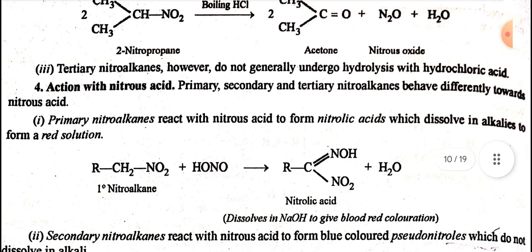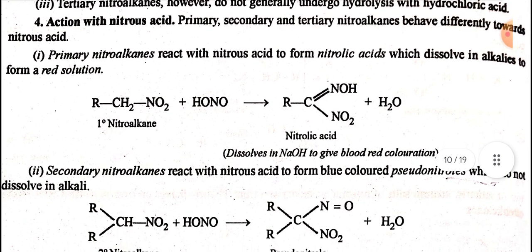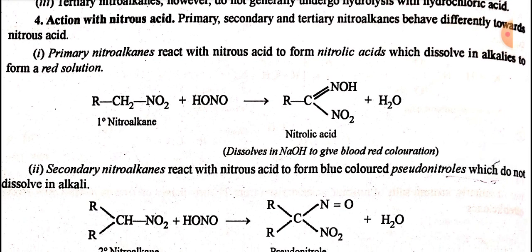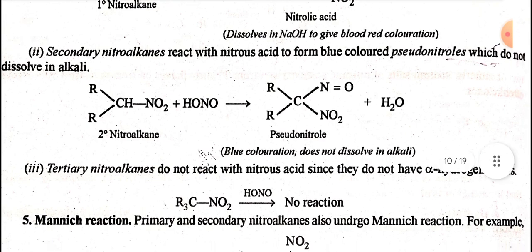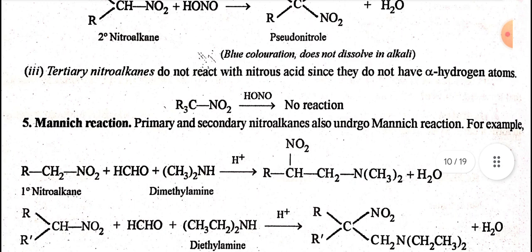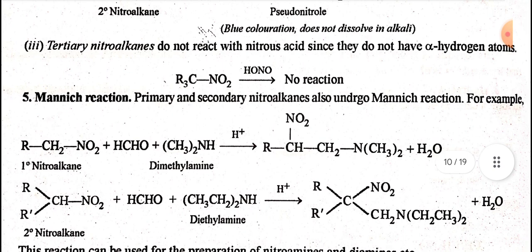Fourth is the action of nitrous acid. Primary, secondary, and tertiary nitroalkanes behave differently towards nitrous acid. Primary nitroalkanes react with nitrous acid to form nitrolic acids, which dissolve in alkalis to form a red solution. Secondary nitroalkanes react with nitrous acid to form blue-colored pseudonitroles, which do not dissolve in alkali. That is, when secondary nitroalkane reacts with HNO2, nitrous acid, pseudonitrole forms. Tertiary nitroalkanes do not react with nitrous acid since they do not have an alpha hydrogen atom.